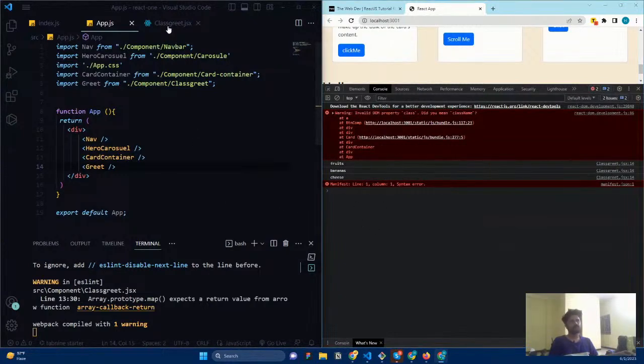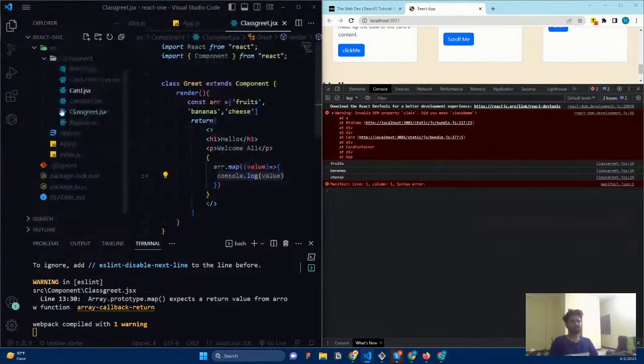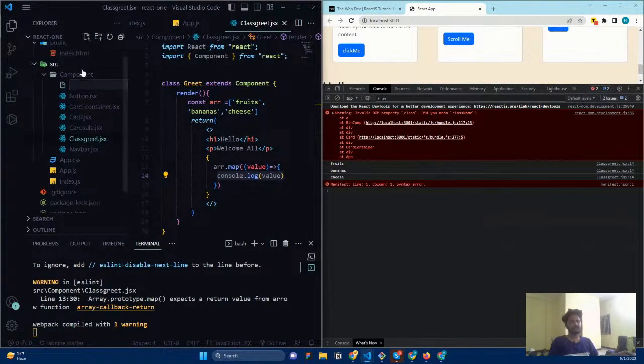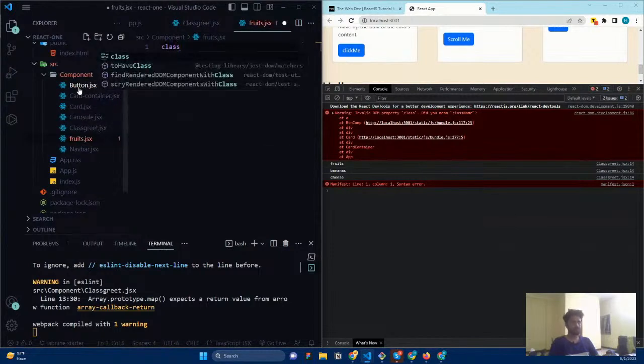So now, instead of rendering like this, I can pass this value to another component. How can I pass it? I'm going to add a fruits component, fruits dot jsx. You can add either a class component or a function component. I'll just go with class.